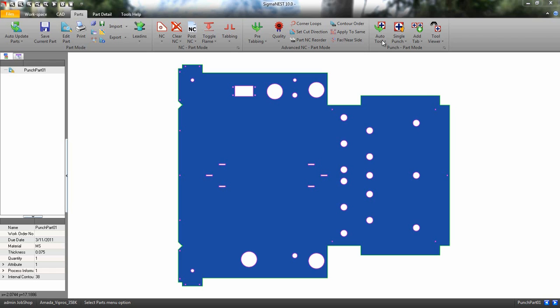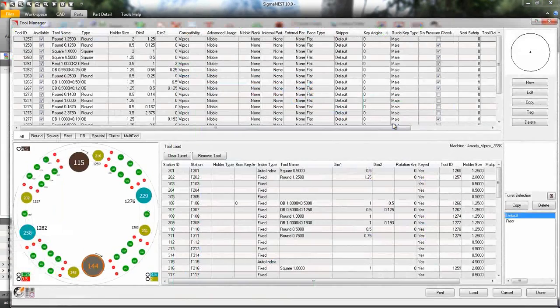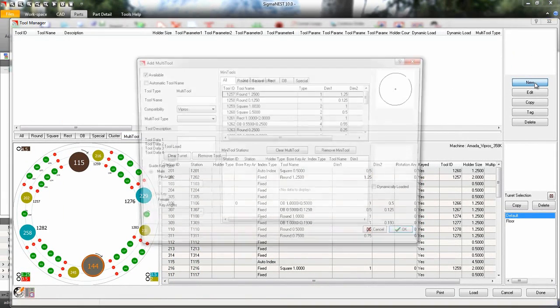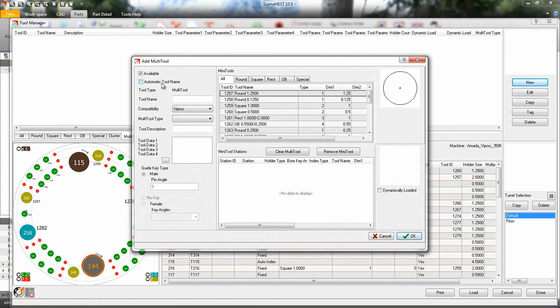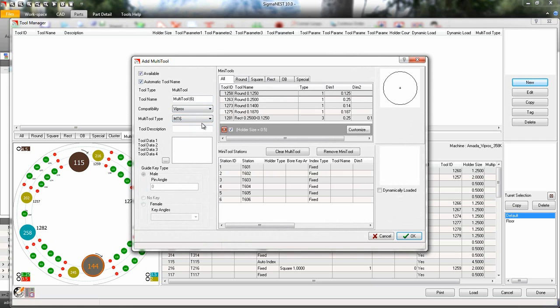Go to the Tool Manager. If your machine is set up for multi-tools, you will have a multi-tool tab. Click on the tab and select New. Either enter a tool name or have one populated automatically. Next, select the tool type and enter in a description for the tool.